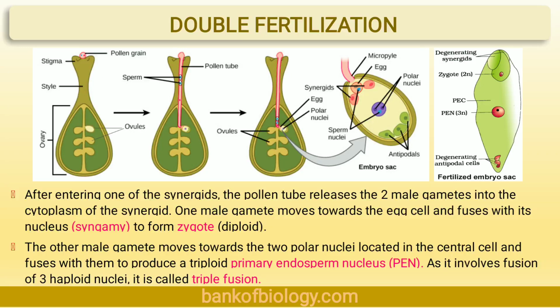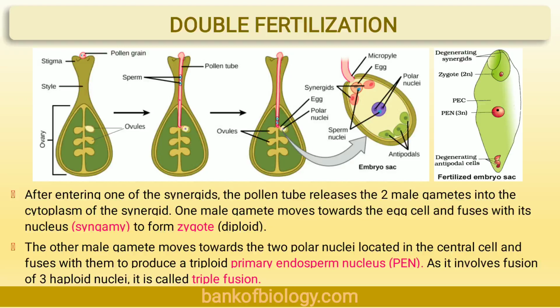Finally, whatever may be the pathway, the pollen tube always penetrates the embryo sac of the ovule through its micropylar end, near the egg apparatus.